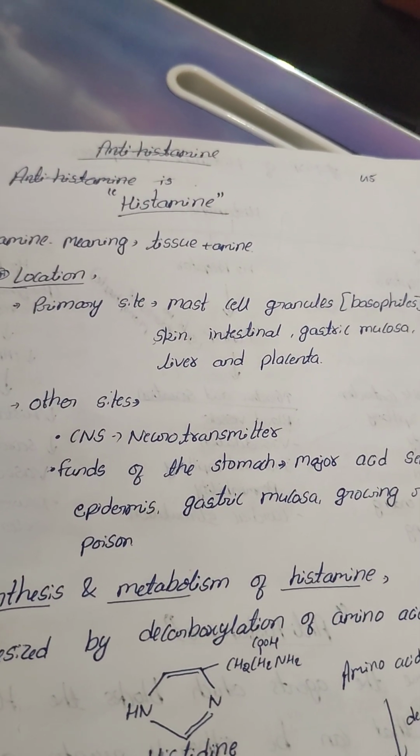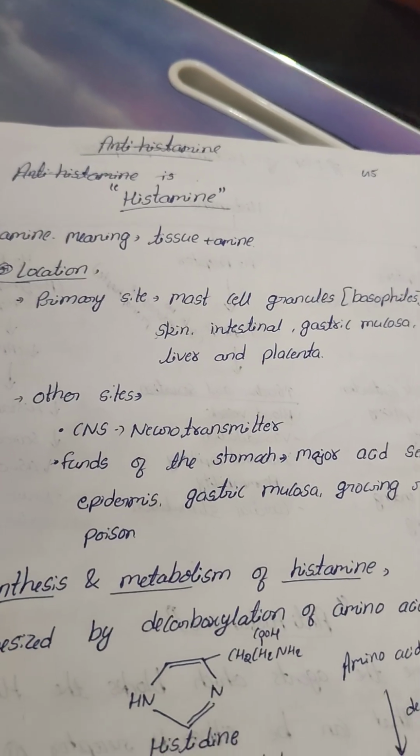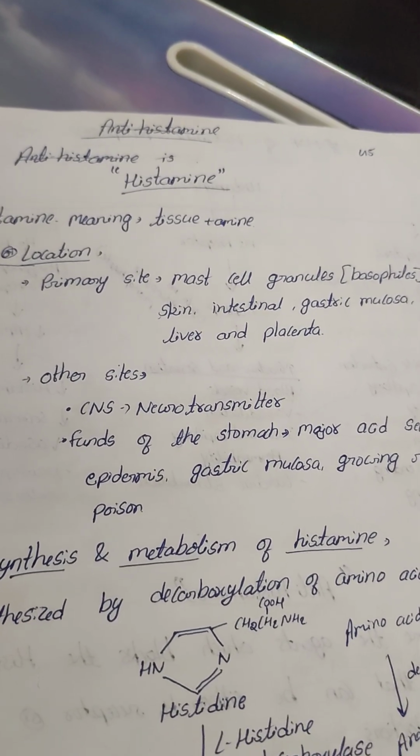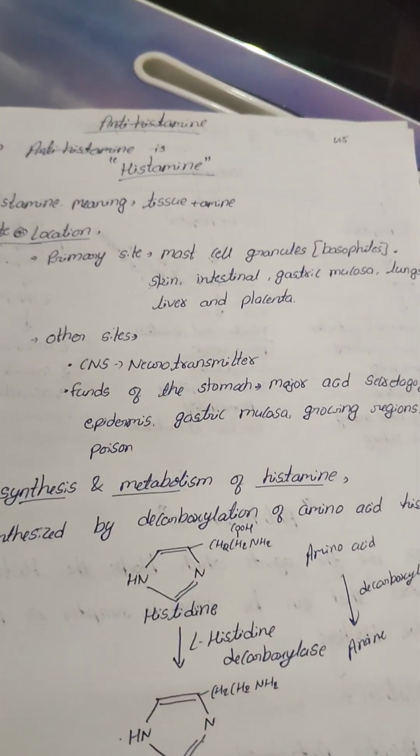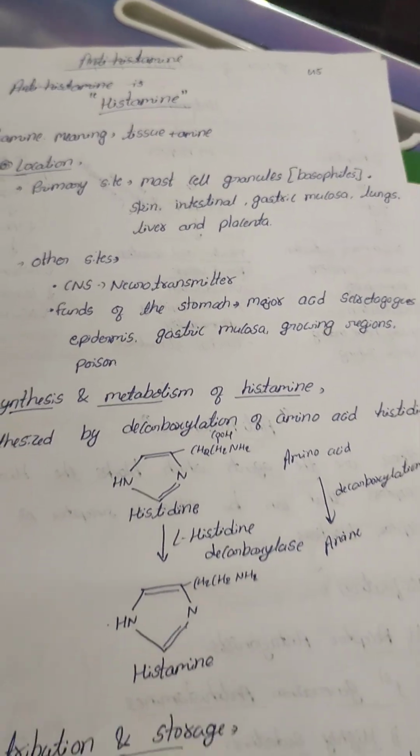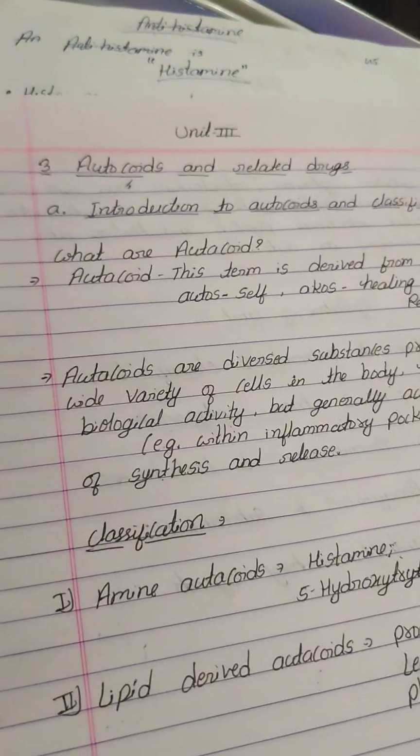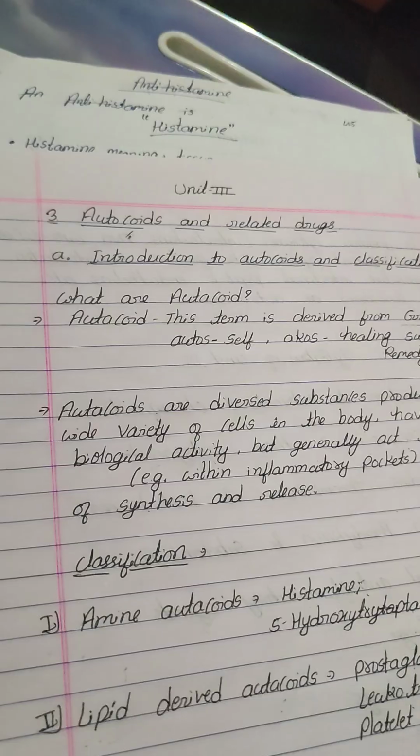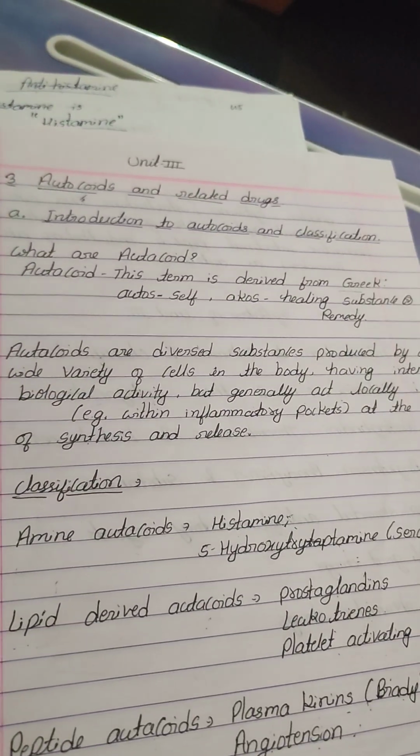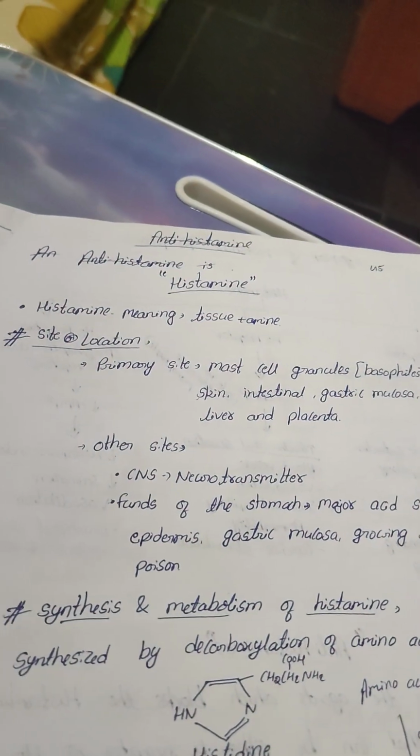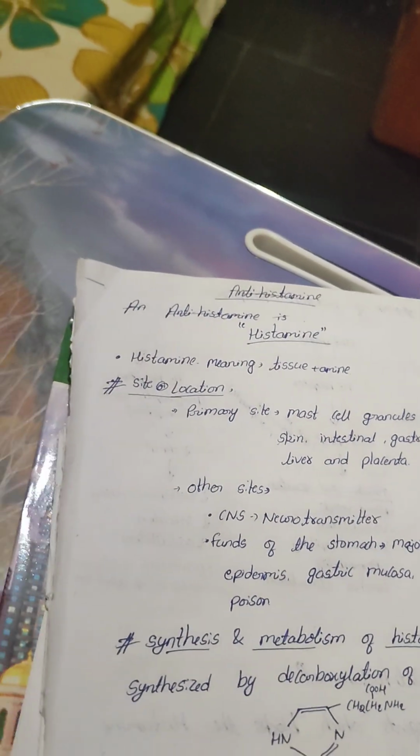So today we are going to discuss histamine. In the previous class we discussed what autocoids are, the definition of autocoids, and the classification of autocoids. Autocoids are substances produced by a wide variety of cells in our body, having intense biological activity in our body.